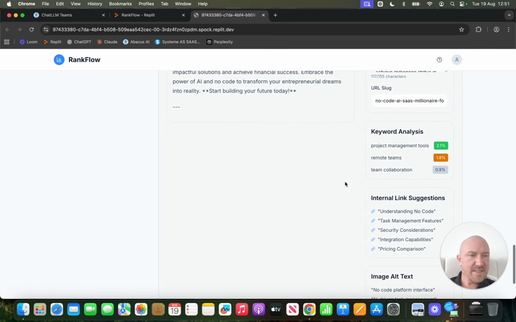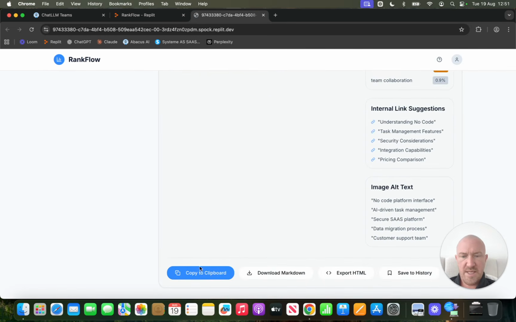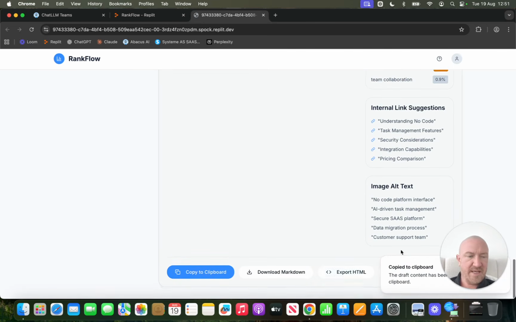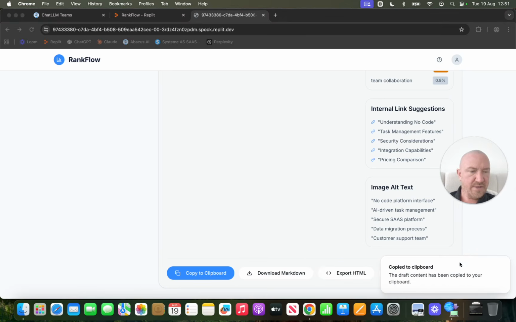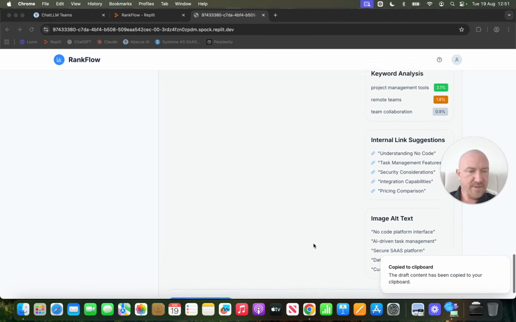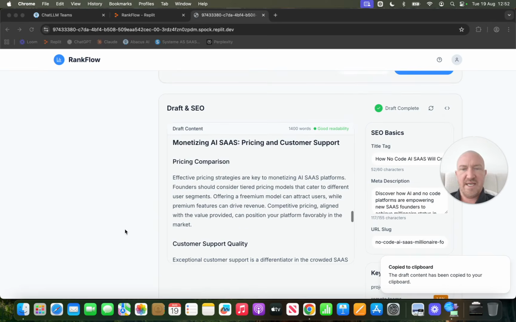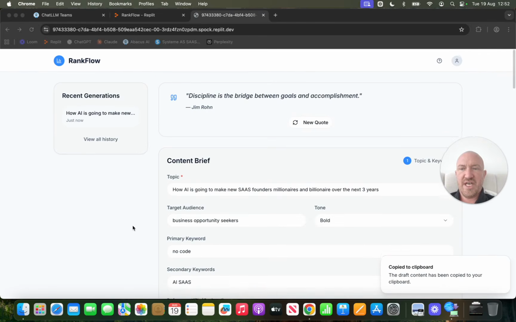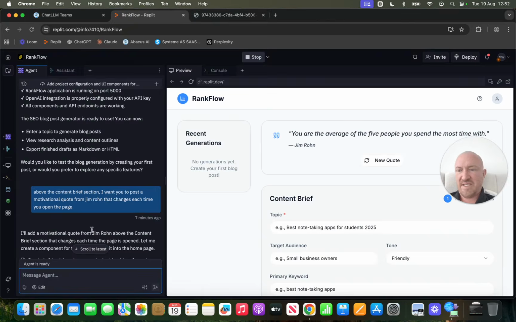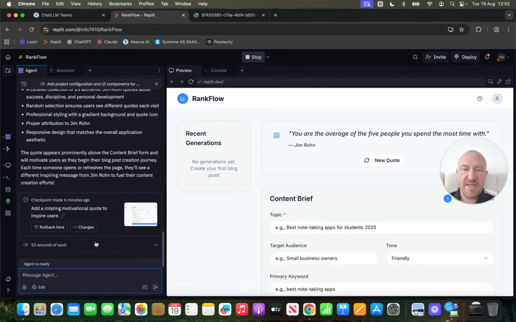Keyword analysis. Okay, I don't know what that is. Copy to clipboard. There we go, it's copied to the clipboard. I can export, let me move myself out of the way. Saved history. Okay, so that's it. So you get the idea. Obviously, I could change stuff by just going back to the agent and saying, make it do this now, or make it this color, make it this, make it that. Change this, change that. And then eventually you come up with the software.